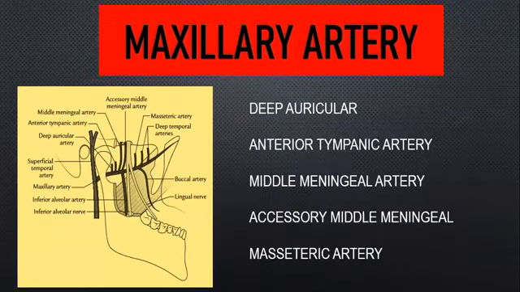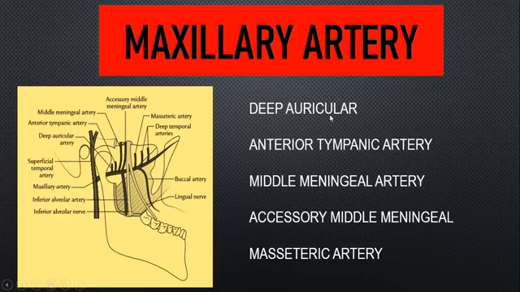Now, what are the branches from each part? So I told you till this it's your first part, right? So you have the first branch, that is your deep auricular artery, followed by your anterior tympanic artery, then middle meningeal artery, then accessory middle meningeal artery, and finally inferior alveolar artery. So 5 branches from the first part: deep auricular, anterior tympanic artery, middle meningeal artery, accessory middle meningeal artery, inferior alveolar artery.